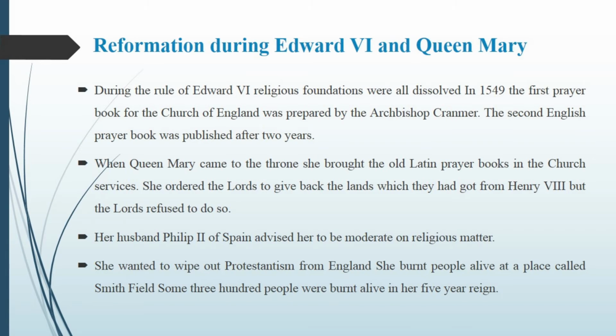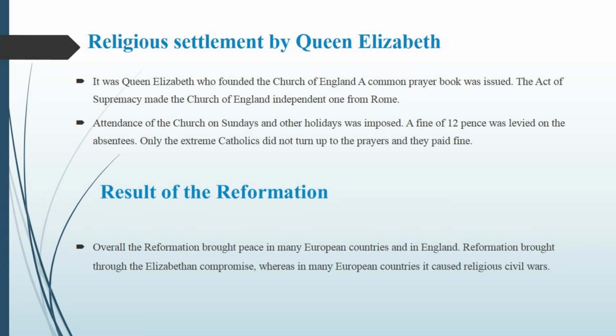Then we are getting to the end of the Reformation. What happened is the religious settlement done by Queen Elizabeth. Before talking about Queen Elizabeth and the settlement of the Reformation, I want to talk about Henry VIII, because Queen Elizabeth was a daughter of Henry VIII.